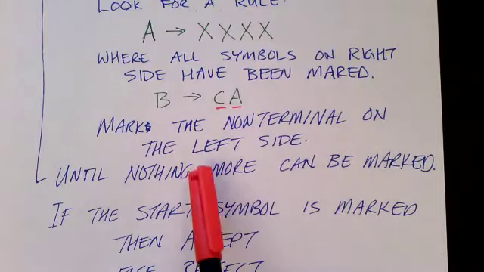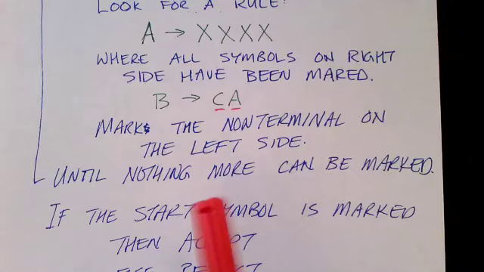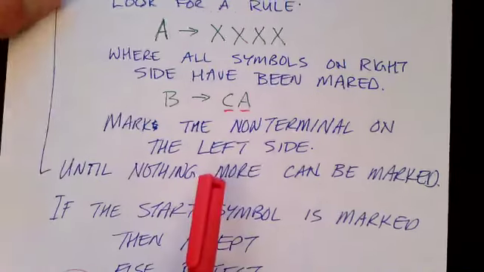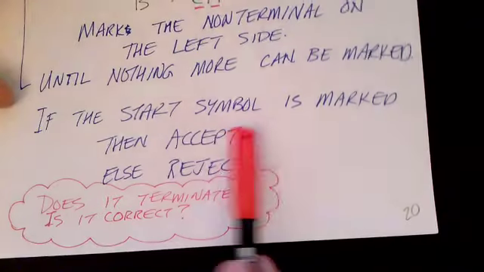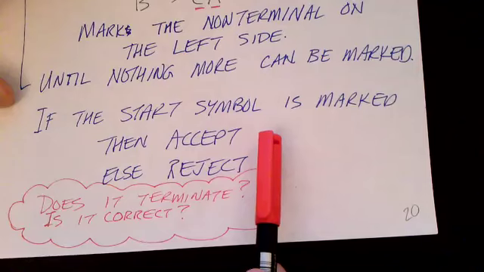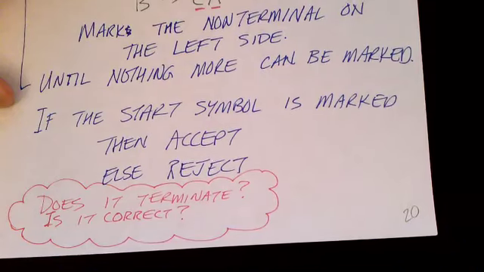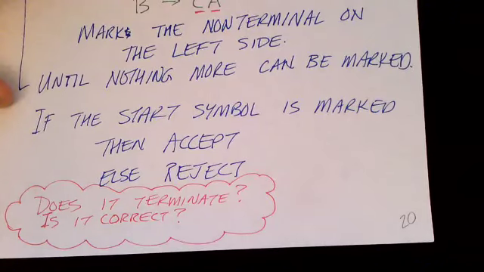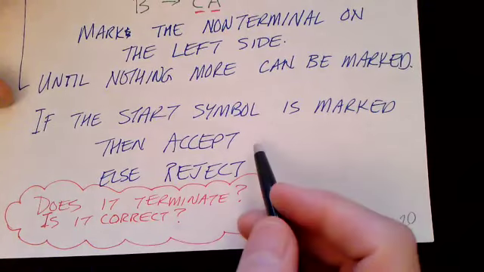And we keep repeating this until we can't mark anything more. And then we ask ourselves, is the start symbol marked? And if the start symbol is marked, then we know that the language can generate something and that it is not empty.